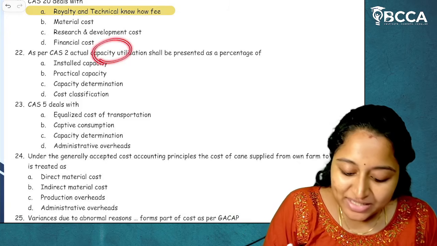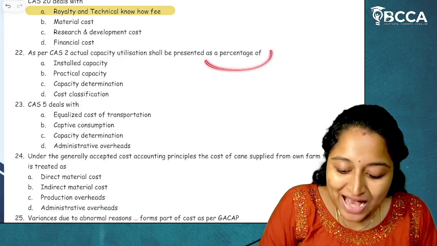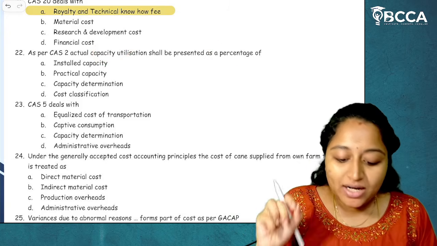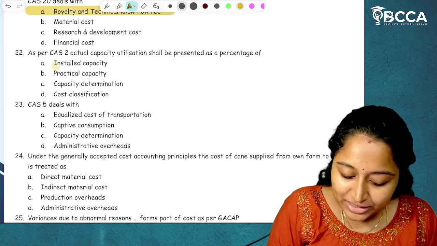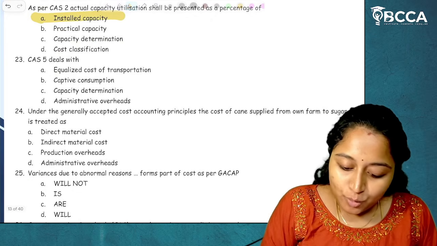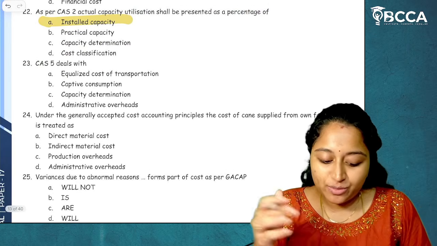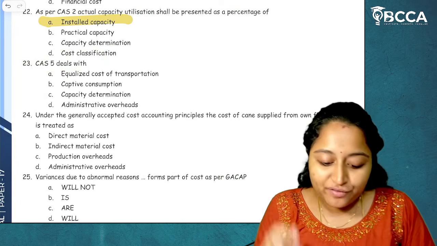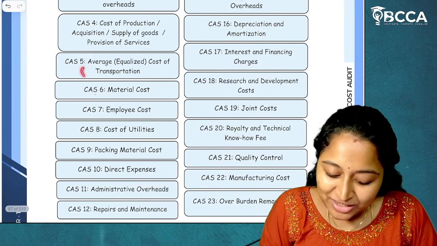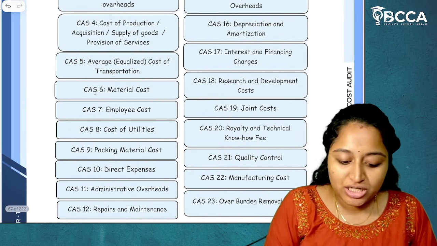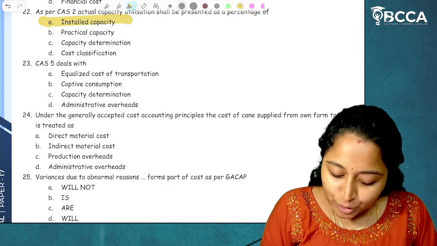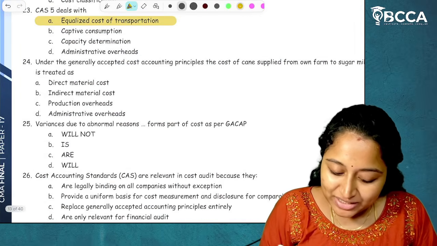So actual capacity utilization shall be presented as a percentage of installed capacity. I hope it is clear. Then moving on to next question. Cost Accounting Standard 5 deals with transportation, average equalized cost of transportation. I hope it is clear.